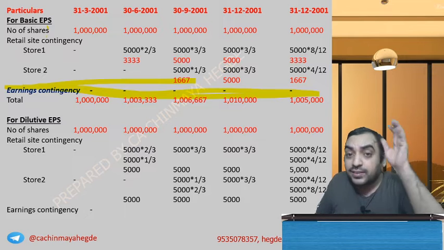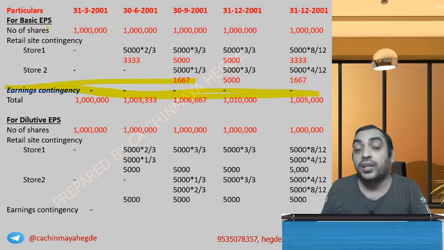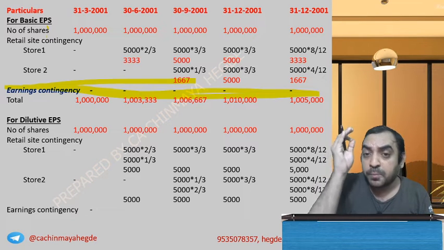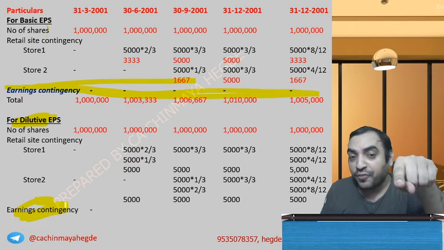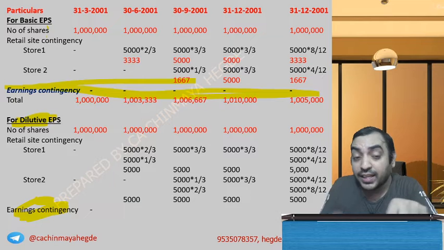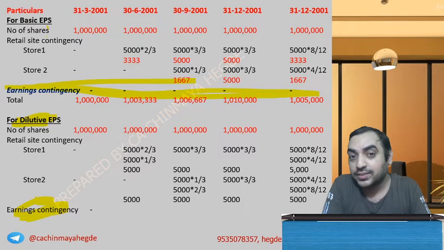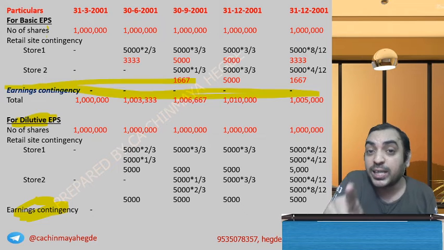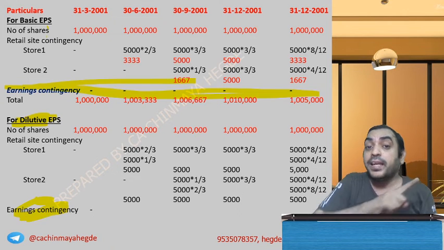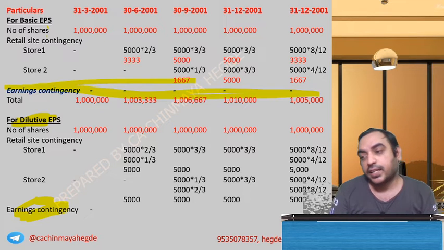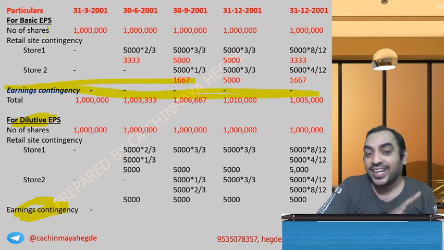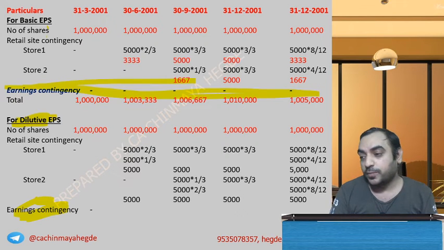No, wait for the full year. Then only is the contingency completely resolved. Are you clear on the point? I'm yet to come to dilutive EPS. The cumulative profit, the six months profit you're talking about, will have an impact on dilutive EPS. That I'll come to. But for basic EPS, unless it is completely resolved, it should not come into the basic EPS calculation. Cumulative profit does not mean completely resolved. Is it okay with you?